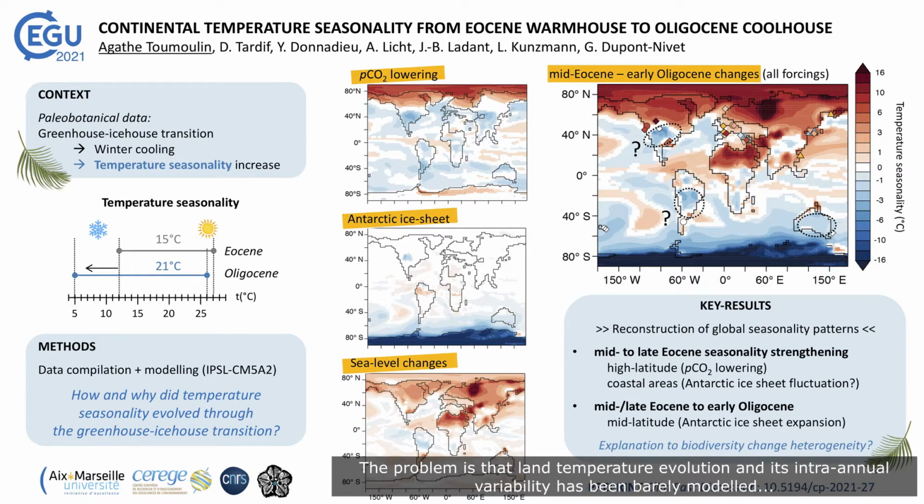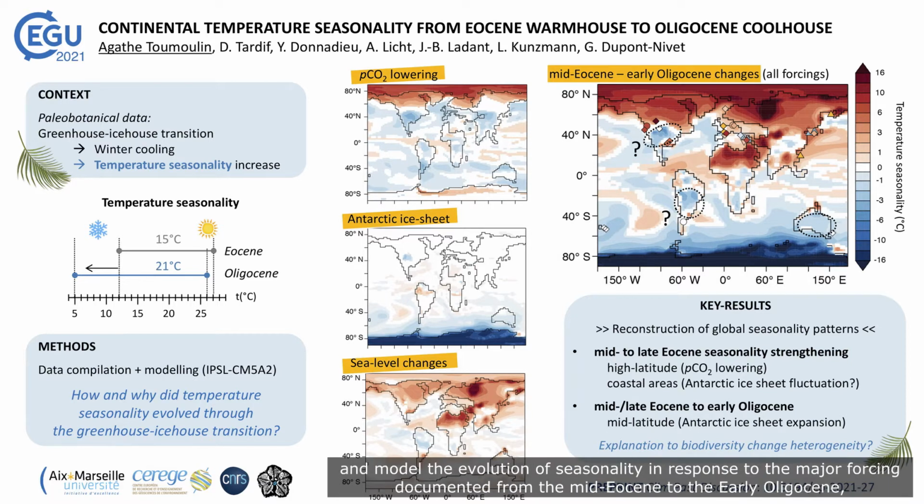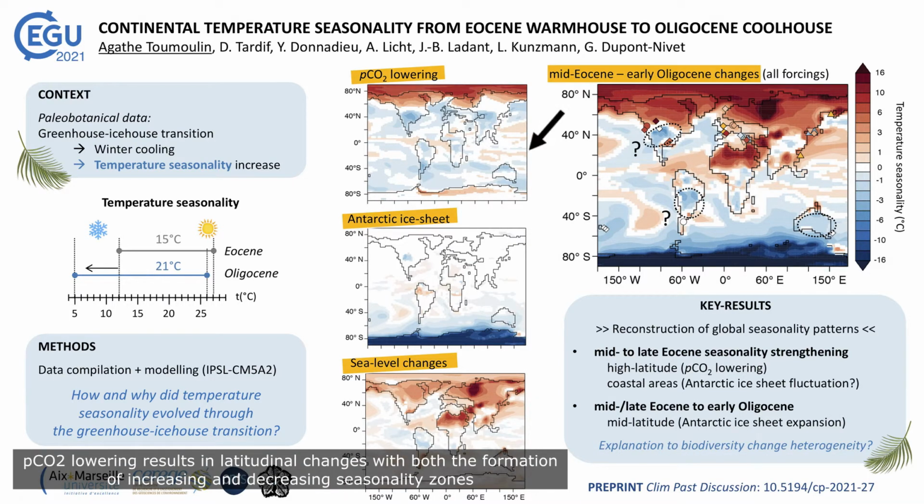The problem is that land temperature evolution and its intra-annual variability has been barely modeled. Therefore, we decided to compile data recording seasonality change and to model the evolution of seasonality in response to the major forcing documented from the mid-Eocene to the early Oligocene, to understand how and why temperature seasonality evolved through the greenhouse ice-house transition. pCO2 lowering results in latitudinal change with both the formation of increasing and decreasing zones.